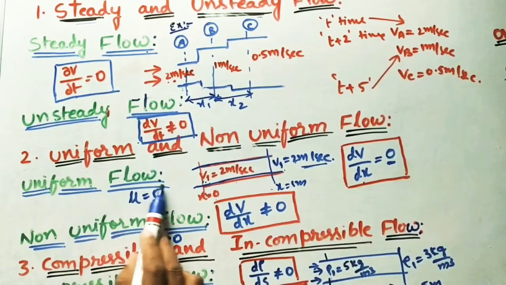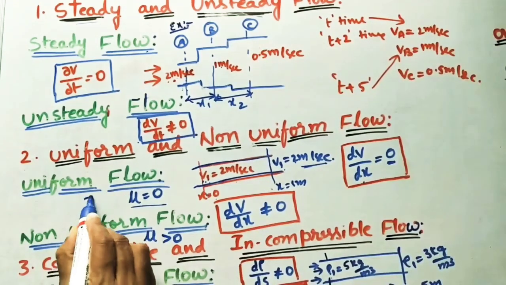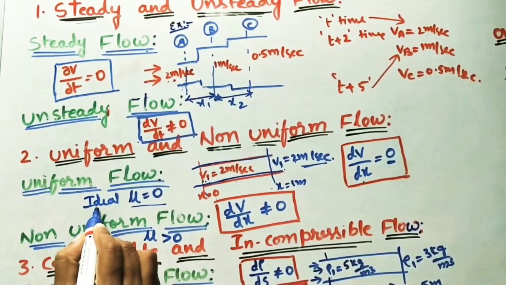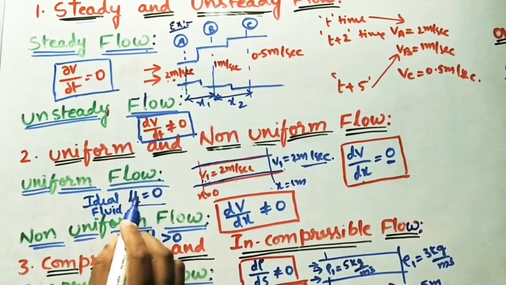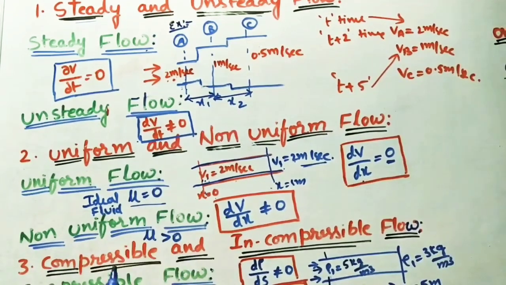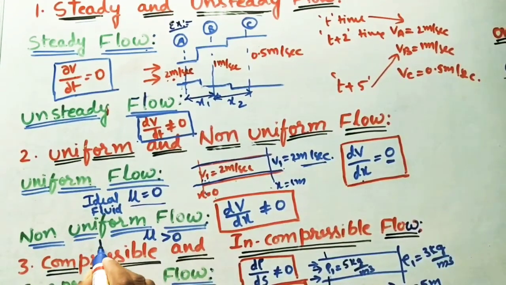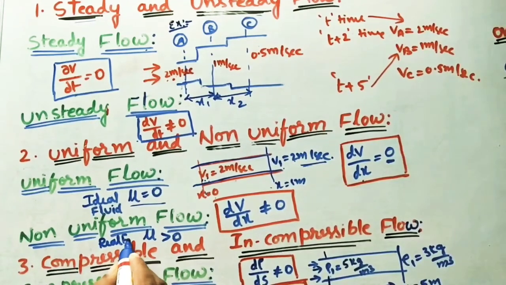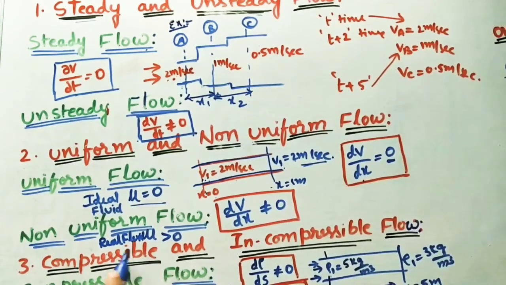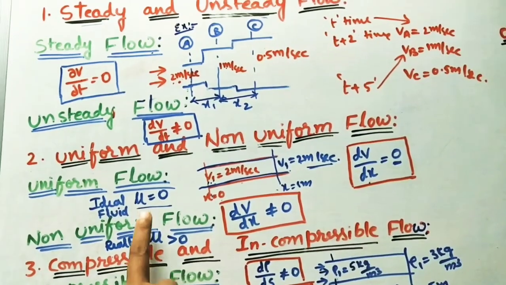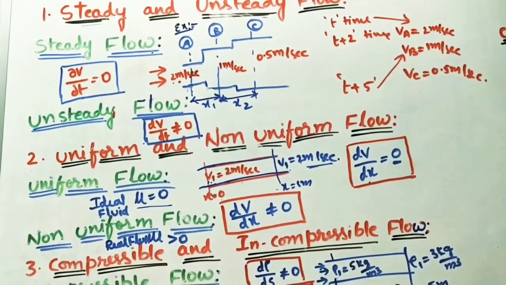Mu, for uniform flow will occur in ideal fluids. Here write down ideal fluid. The meaning is for the fluid mu is 0. Non-uniform flow will occur in real fluids. It is important for the competitive exams. So the mu value is always greater than 0. Here mu is dynamic viscosity.